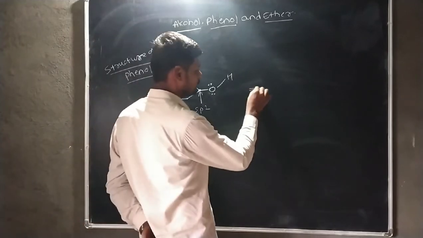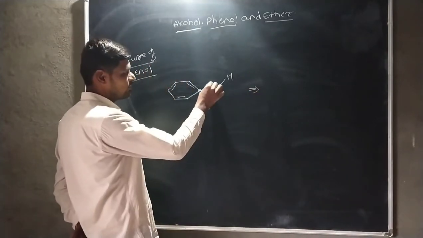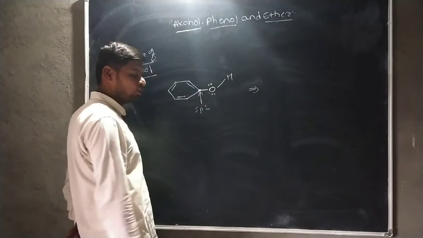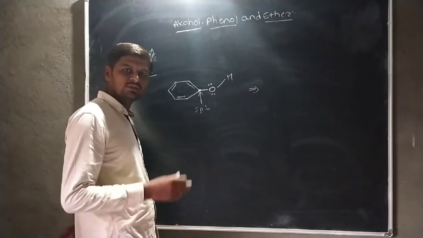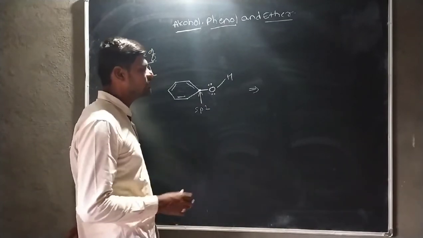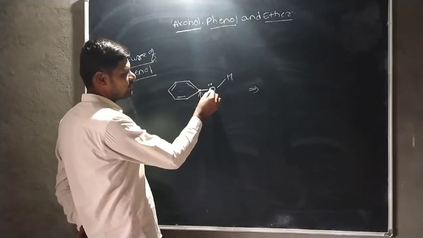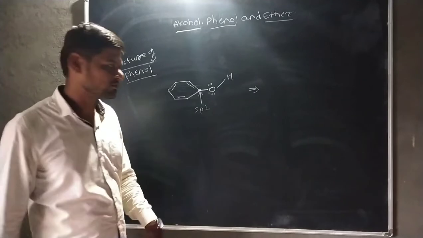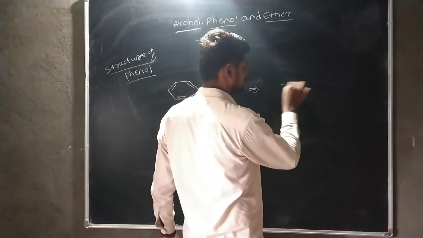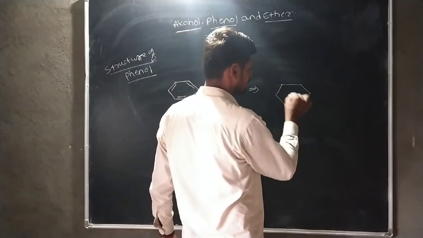That means this lone pair of oxygen is involved in a conjugated system. Then after conjugation, a double bond is formed between carbon and oxygen atom. That means there is a formation of this type of structure.